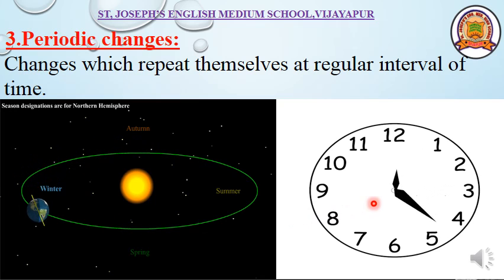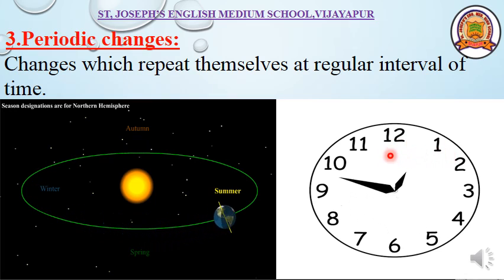Okay, here in this example, 60 seconds is equal to 1 minute. 60 minutes is equal to 1 hour. To complete one circle, this hand moves 60 times. Fine. This is called an example of periodic change.